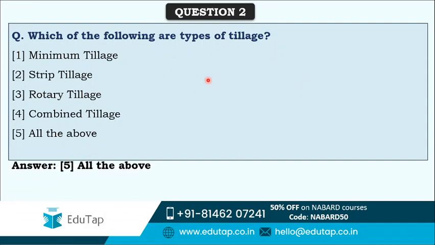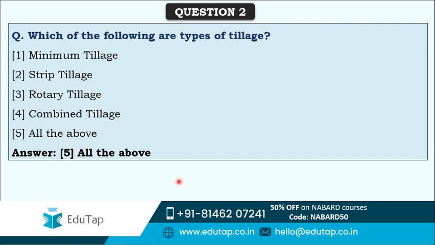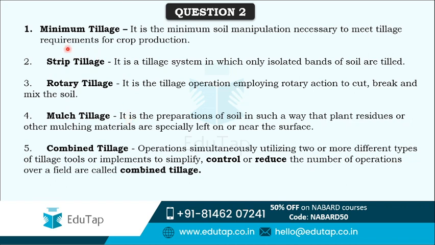So the correct answer is option 5, that is all of the above. So all of the options mentioned above are the types of tillage. So let's know what the differences between these types of tillage are. First we'll start with the minimum tillage.